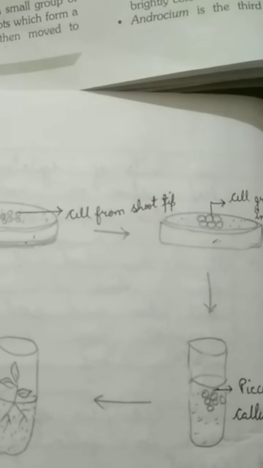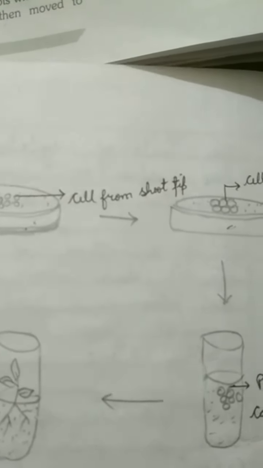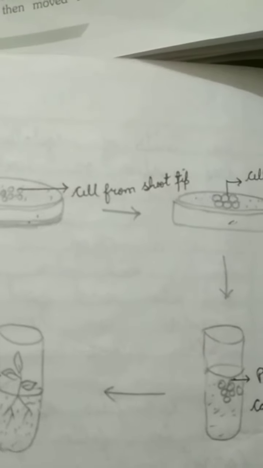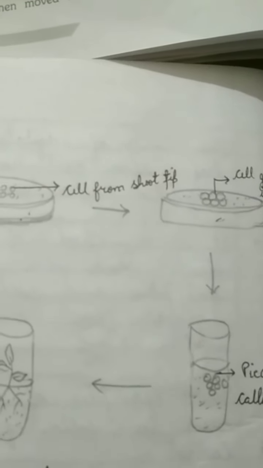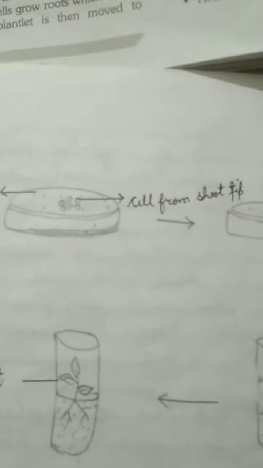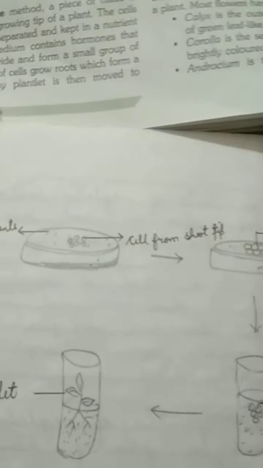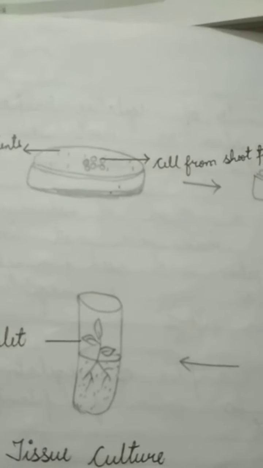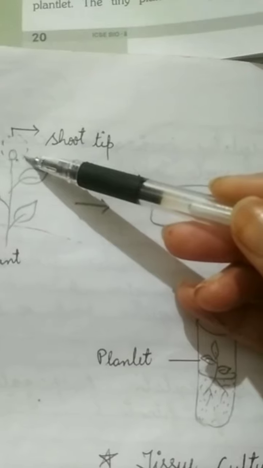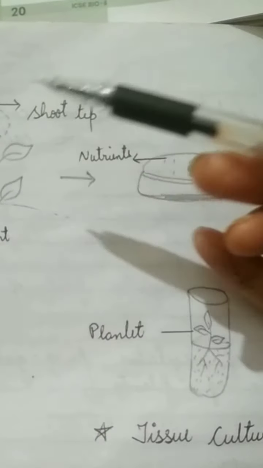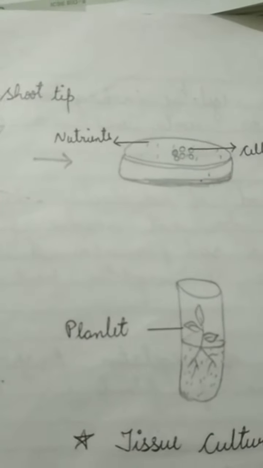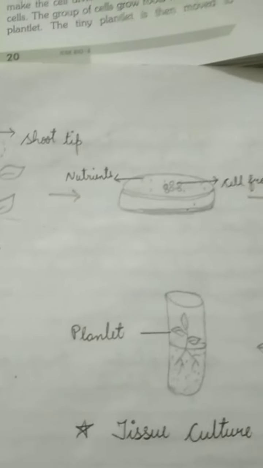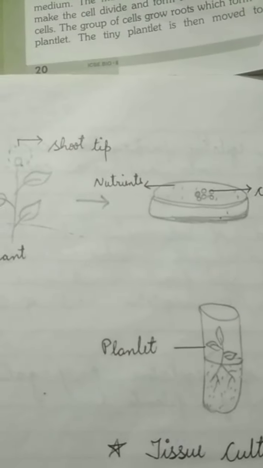All such experiments are carried out in favorable conditions, where infections are not there. Using these techniques, many plants are propagated from just a single parent cell, because only a single parent cell is required here. So this is very useful for plants. This culture is used widely.